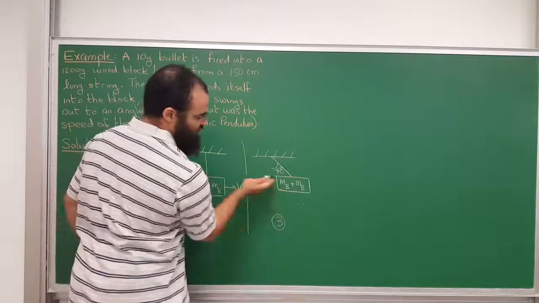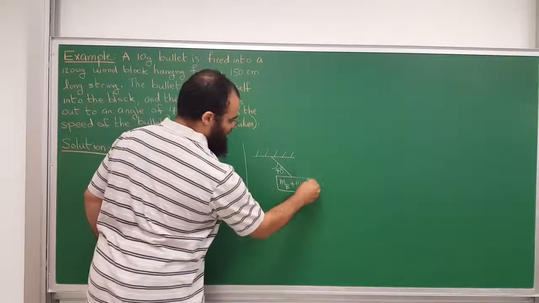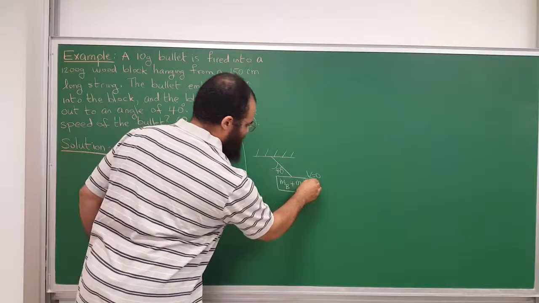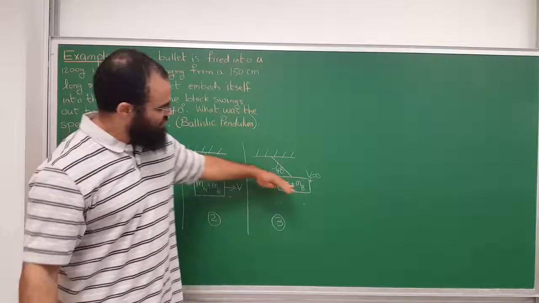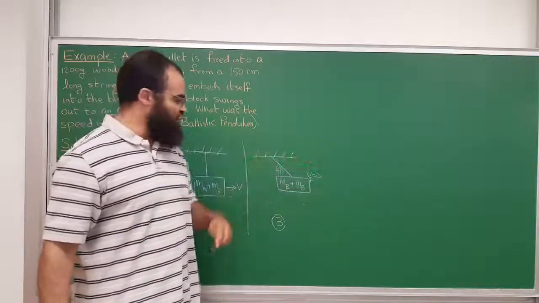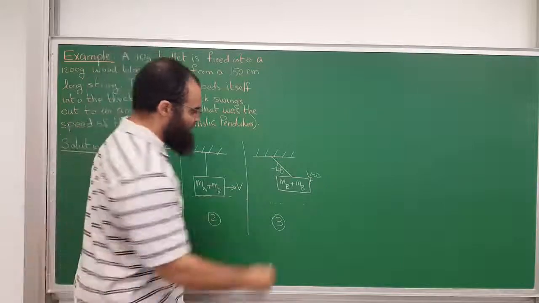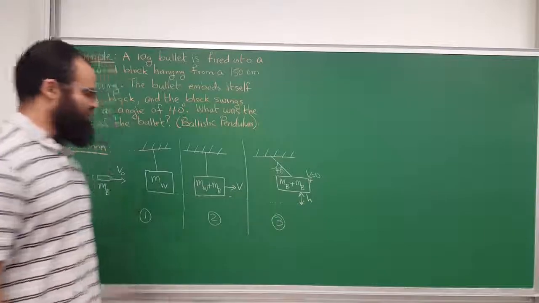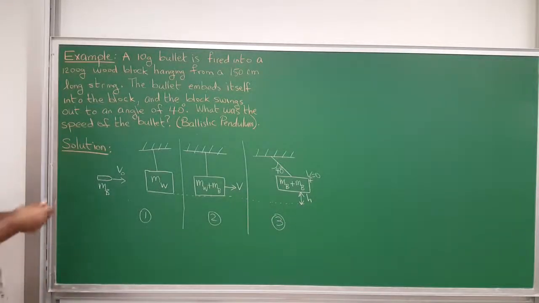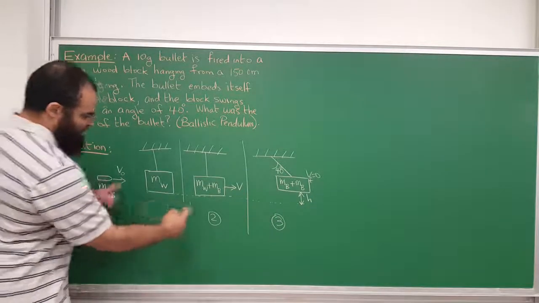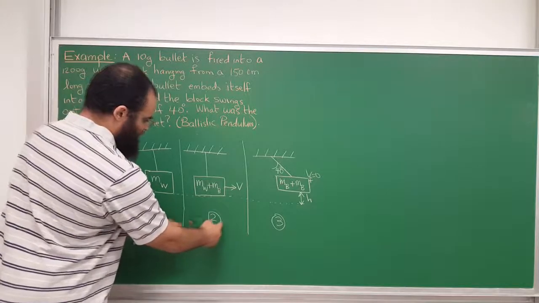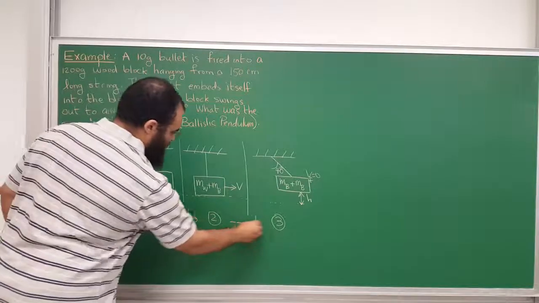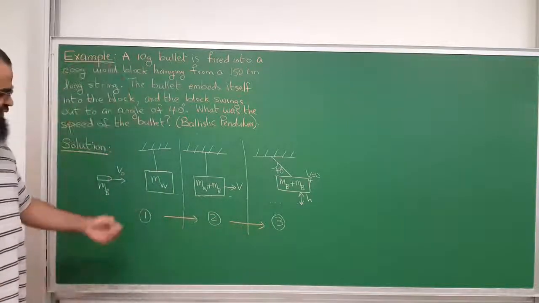When it comes to the highest point, the speed v final is equal to 0, because it will swing and go higher and higher until it can't go anymore. And it is at a height, let's call it height h. We will figure out what h is in a moment. Okay? I hope you see what's going on. Right before collision, right after the collision, the collision has happened and it's swinging like that. And we're going to analyze this at each step.